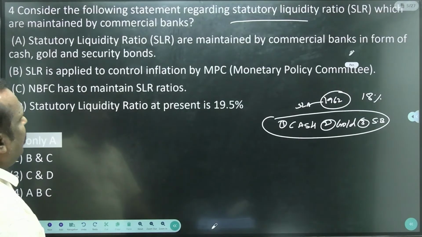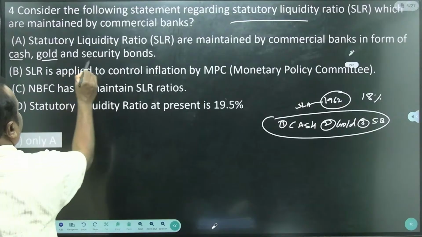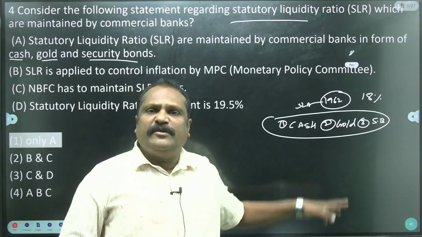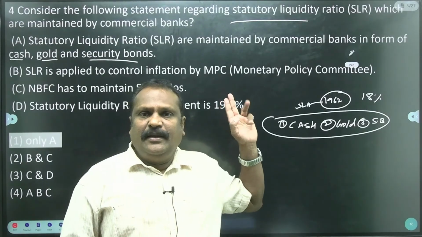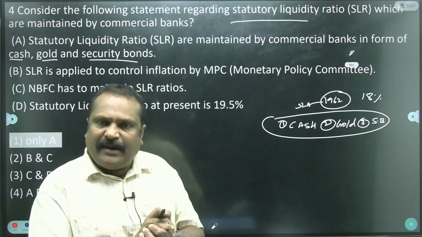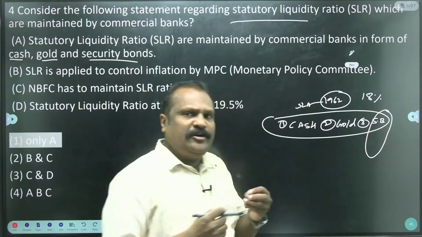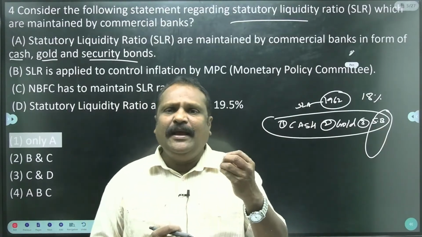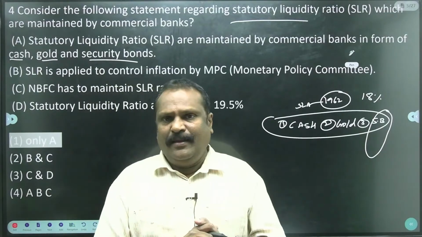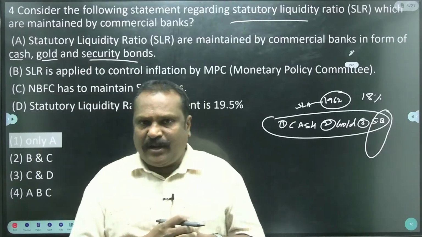The SLR is maintained by the commercial banks in the form of cash, gold, and security bonds. Yes. So SLR is maintained in the form of 3 kinds. And which kind is maintained largely in the form of SLR by the commercial banks? That is the security bonds, because security bonds get the interest from the RBI regularly.